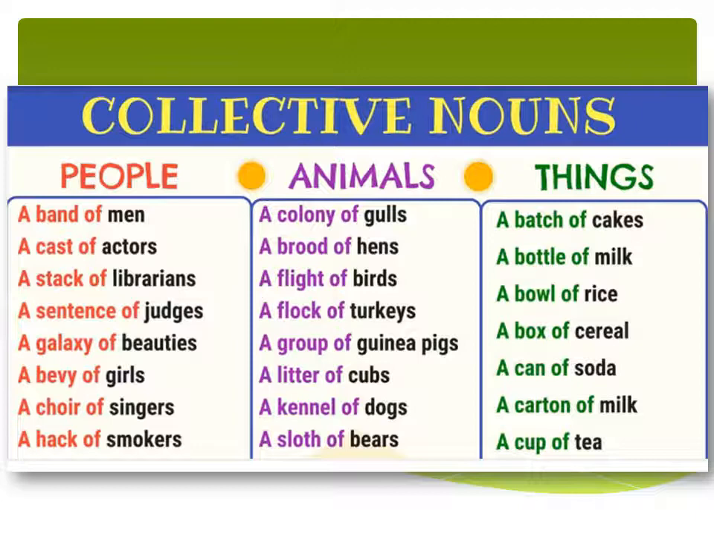And the last category is of things. A batch of cakes, a bottle of milk, a bowl of rice, a box of cereal, a can of soda, a carton of milk, and a cup of tea. Now again, the group of different things has different collective nouns. Like we cannot write a bottle of cakes or a bowl of milk. No, this will be wrong. We have to follow the right collective nouns for the particular collection of things.